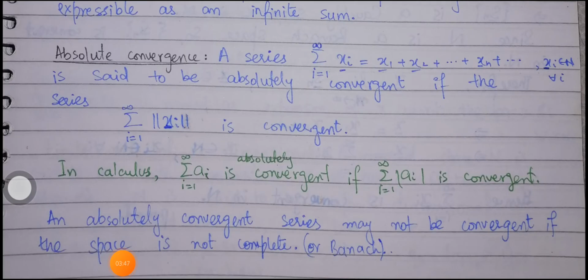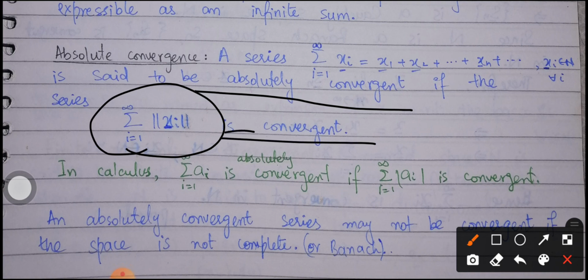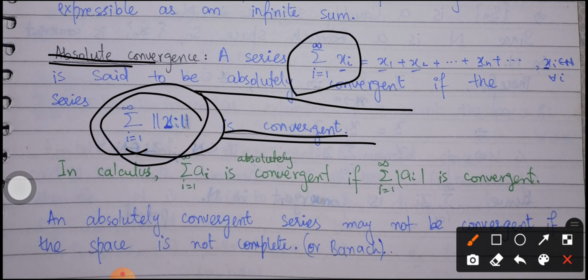Next we have absolute convergence. A series, summation i varying from 1 to infinity of xi, is said to be absolutely convergent if the series with the norm of each individual term is convergent. So what is the definition for absolute convergence? The series is said to be absolutely convergent if the absolute series is convergent. That is, we are just taking the norm or absolute value of each term of the series.